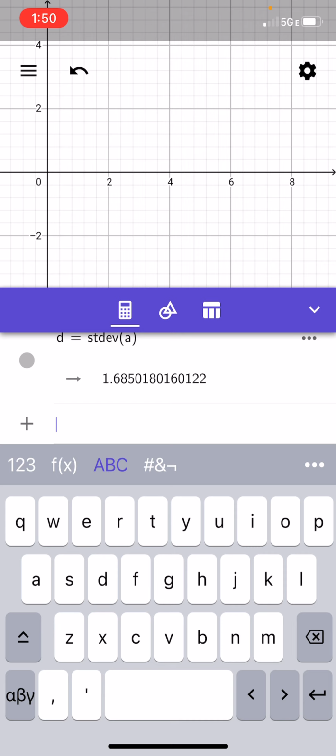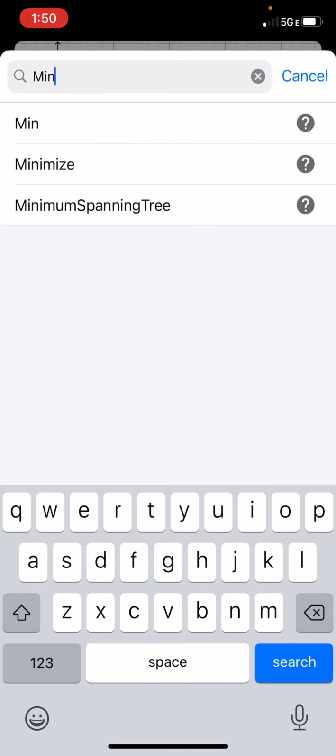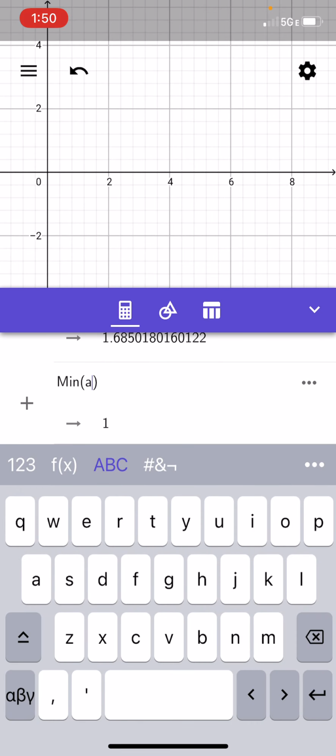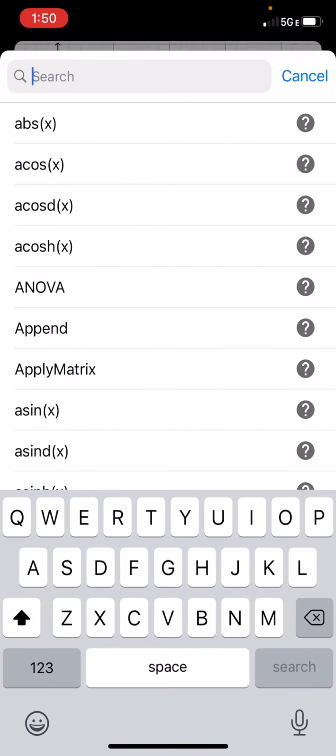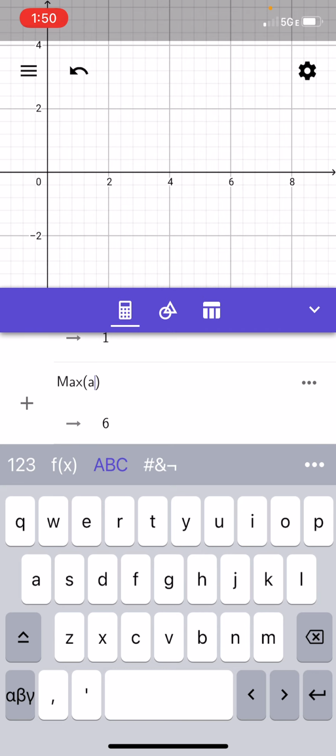The other thing that we would need to find is our 5-number summary. There's not just one button I can hit for my entire 5-number summary, but I can find the individual numbers that go into that. So the first thing is minimum. If I type MIN, I'm going to pick the first thing, min of A, and it says it's 1, which was my minimum value of that list. I do it again for max for A, and it's 6.